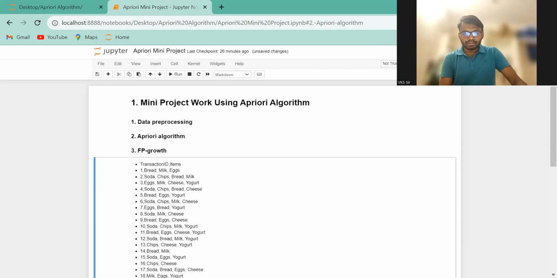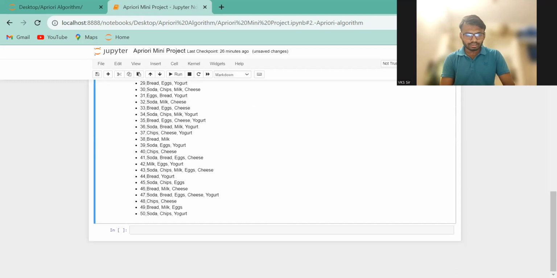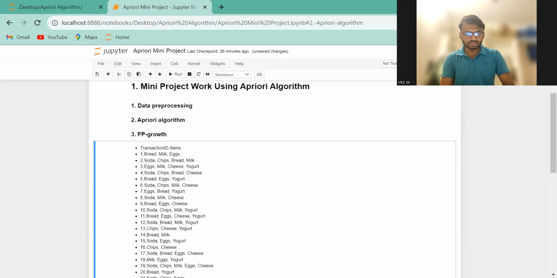Here the transaction ID is given. In total, 50 transactions are done, and in each transaction, items are taken. Just try to understand what the problem statement is, and then after that you will implement it.